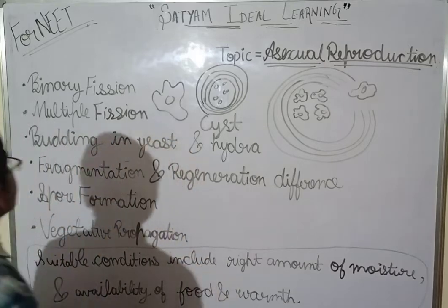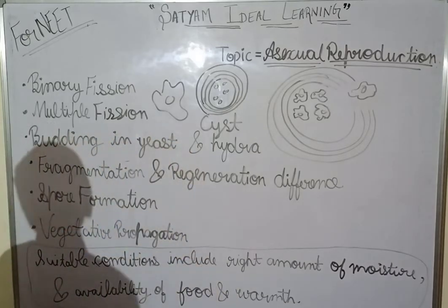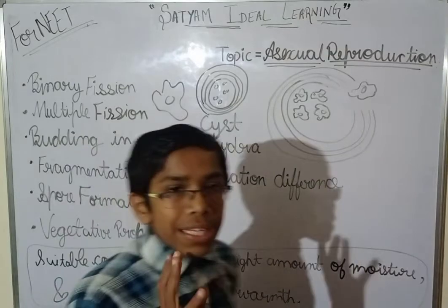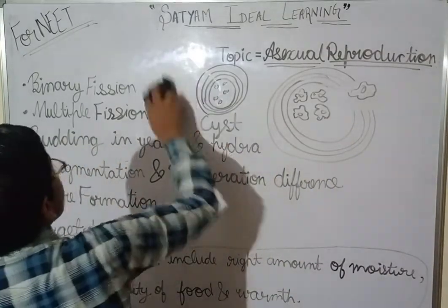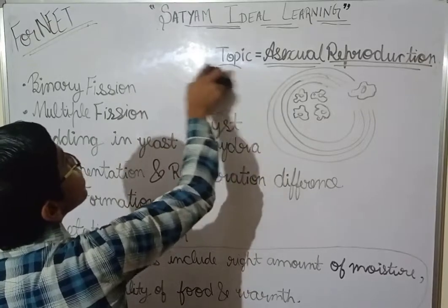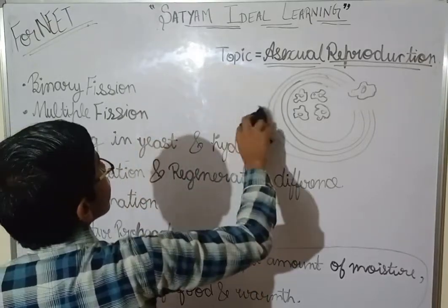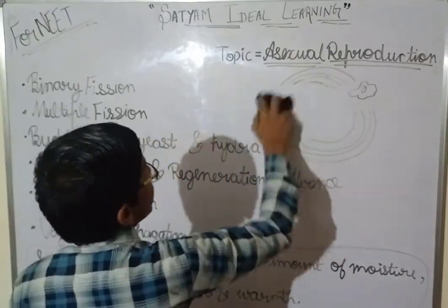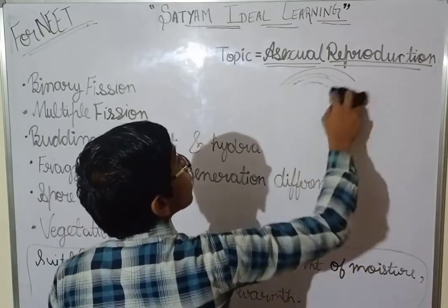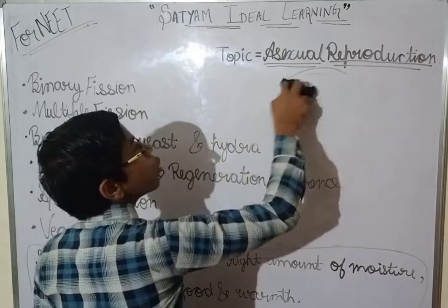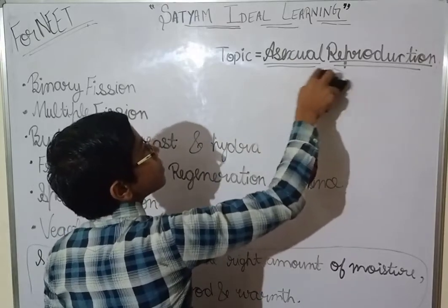Okay, now come on, budding. First I am rubbing this. Now what is budding? In Hindi, bud means kali.